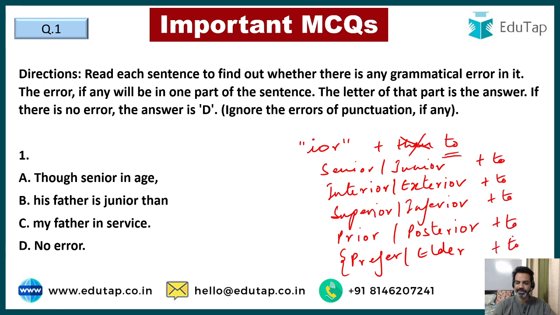I'm senior to him, right? My room is interior to your room. This quality is superior to that product, or prior to the function, or I prefer tea to coffee. My brother is elder to me. So these words, you can note them down. These words are followed by to, not than. So that was the error here. So though senior in age, his father is junior to my father in service. So the correct option here was option number B, right?